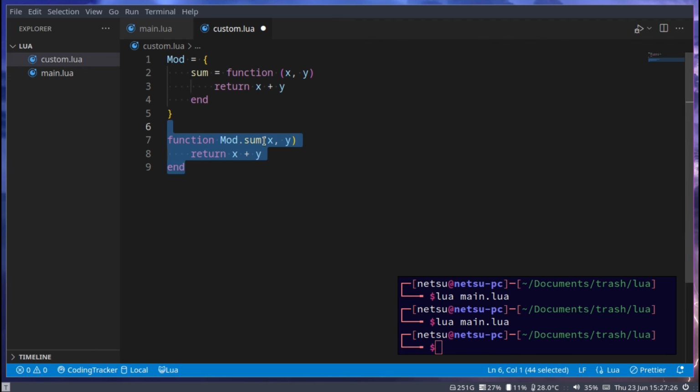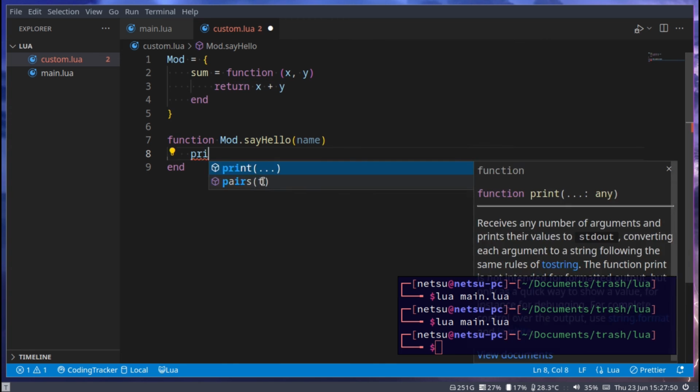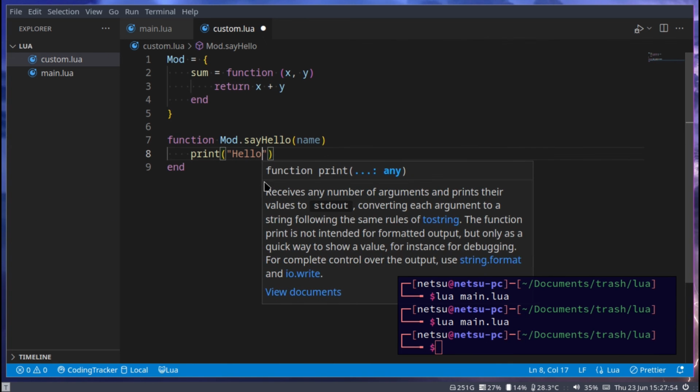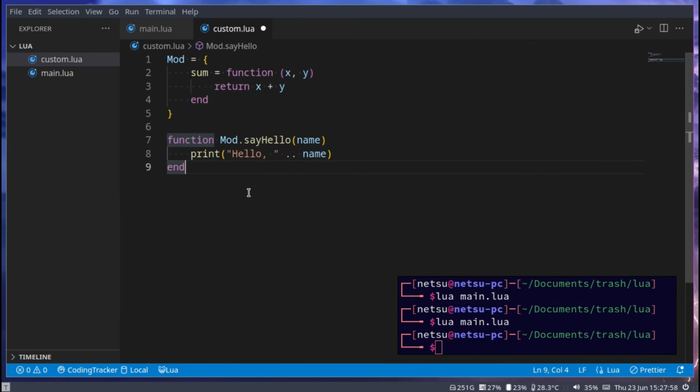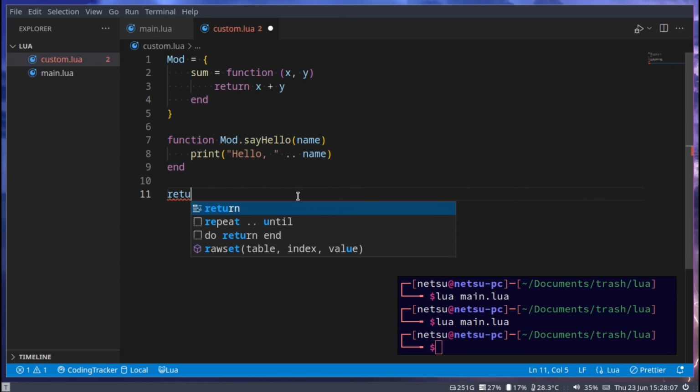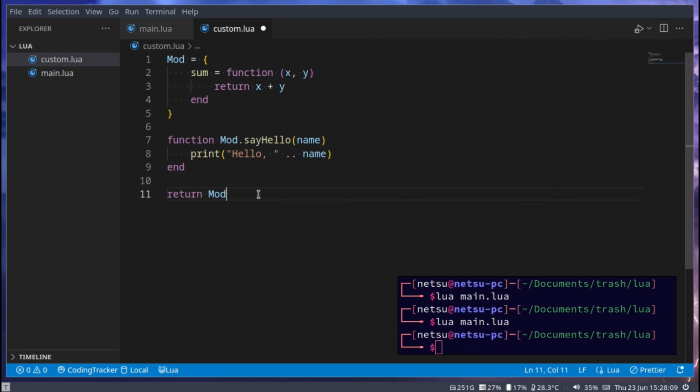And of course we can have our mod here with, let's maybe say hello. And in here we can maybe get a name. And then we could say print hello name. Now these are just very basic examples. You can put any function you want here. I'm just making very basic functions here as an example to show you. Then we return mod, because this mod will now be used outside of this file.